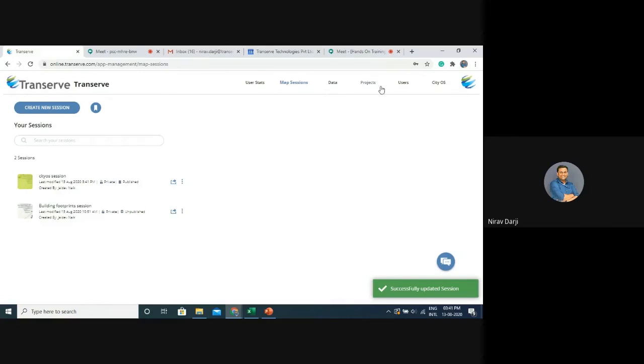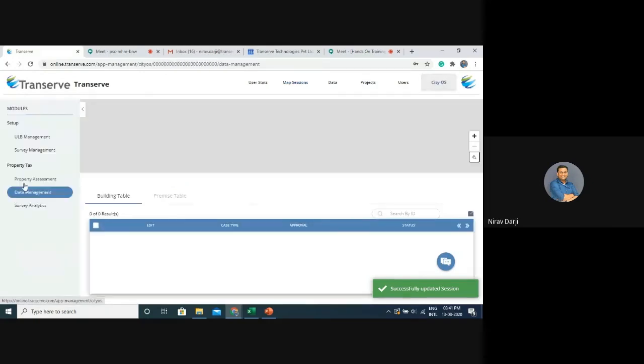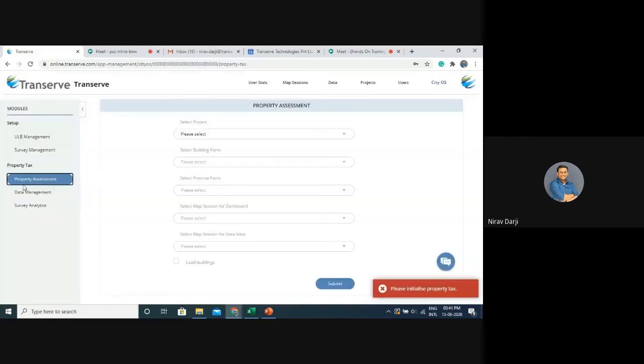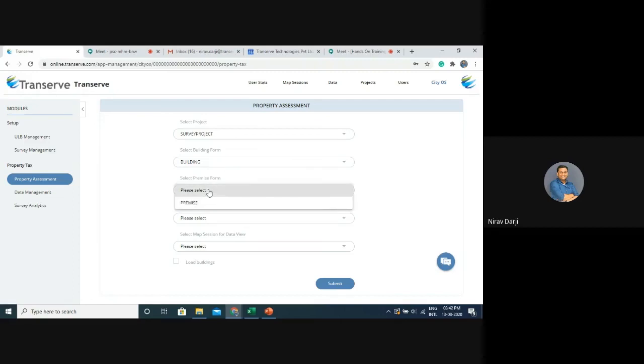Once the map session is assigned to the project, we can come to CityOS and select the project which we have created for this property assessment module. Then select the building form, which has all the question codes necessary to collect one particular building's data. Select the premise form, which has all the questions necessary to collect premise data.